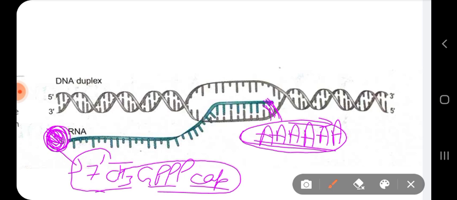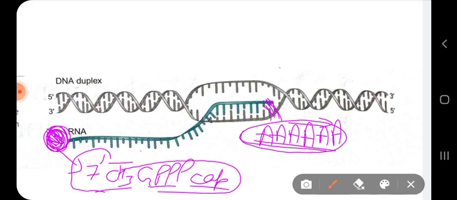So these are some modifications which are made in order to make the RNA stable, so that it does not get degraded by nuclease enzyme when it is remaining in the nucleus. Secondly, it is also used for identification of the ribosomes during protein synthesis.